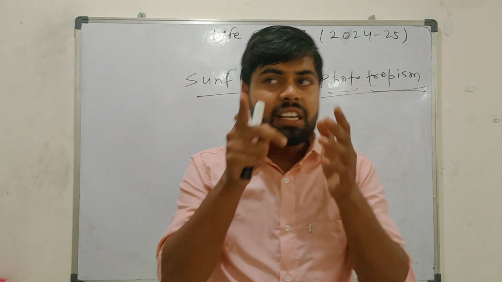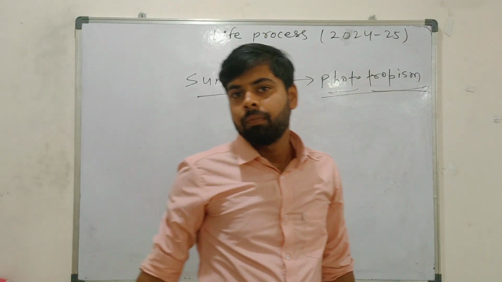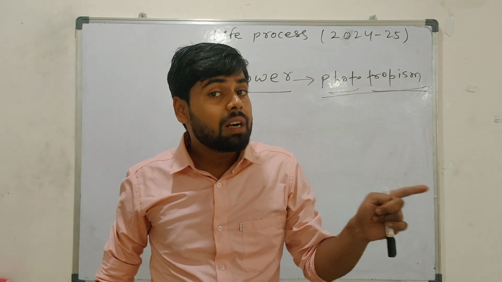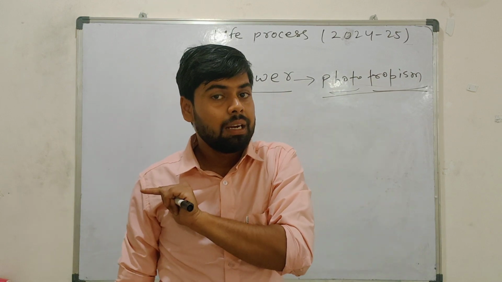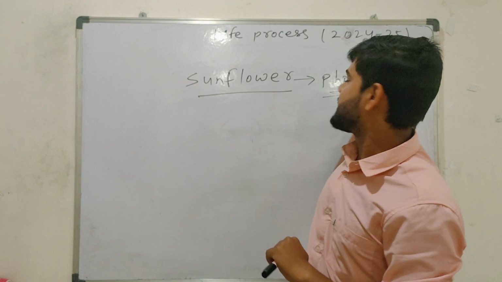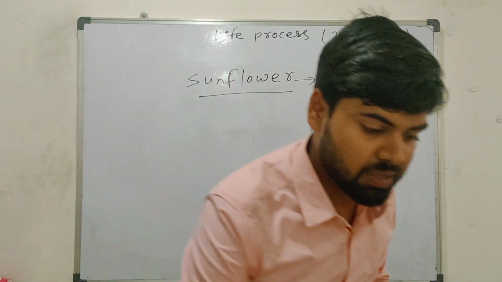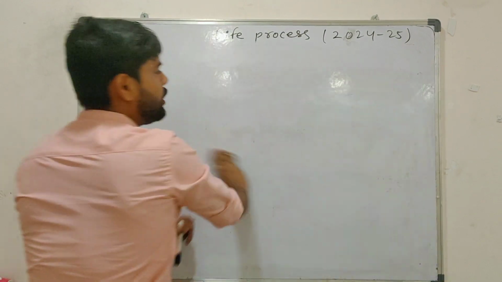Example, you see the touch-me-not plant. Whenever you touch it, the leaves will close. What are you doing? You are touching it. So movement towards touch, that we call thigmotropism. Tropism means movement, thigmo means touch: the movement towards touch, bacha. So I hope you understand. We told you one thing, bacha.